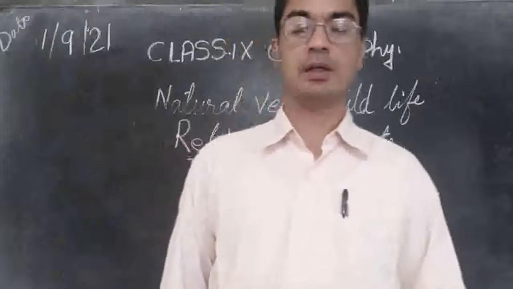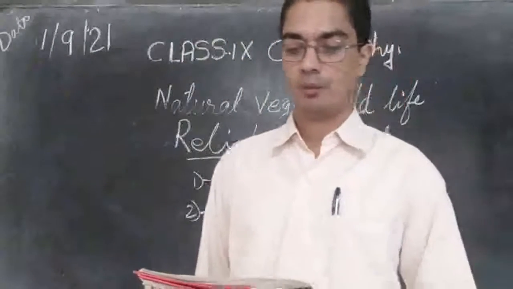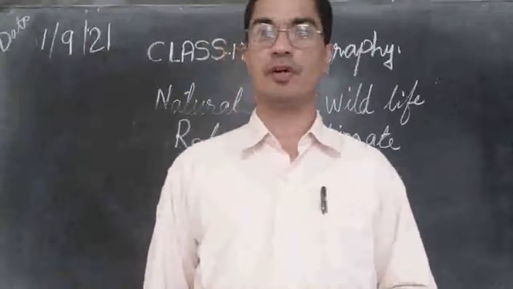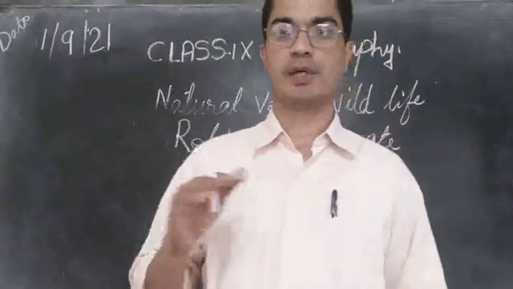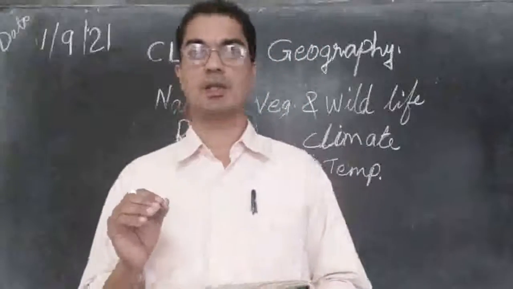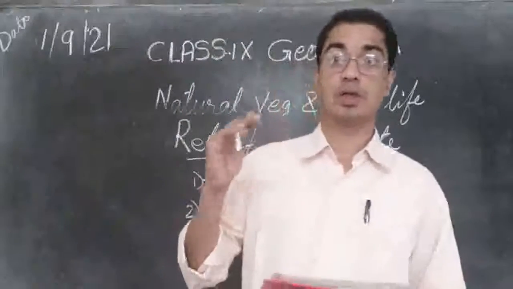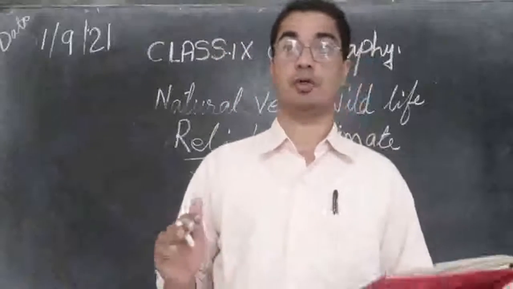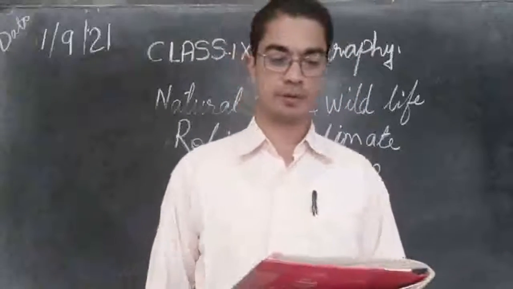In the tropical region, the average temperature is about 24 degrees Celsius. That is a good climate, not very hot and not very cold.